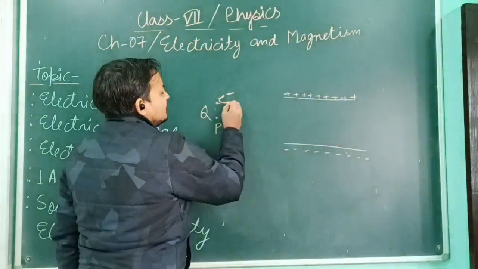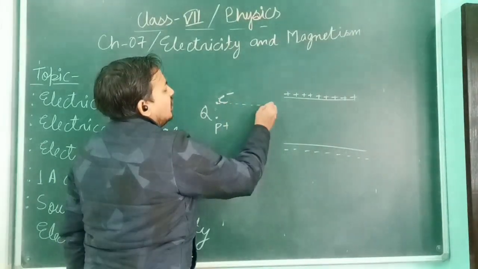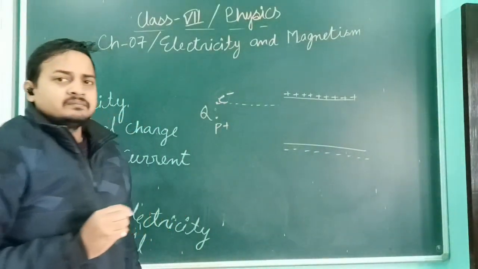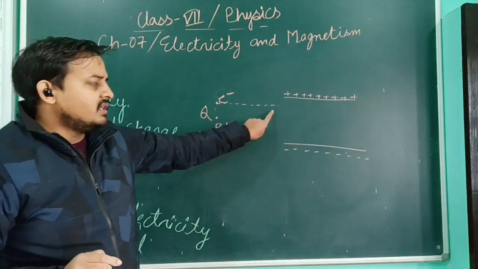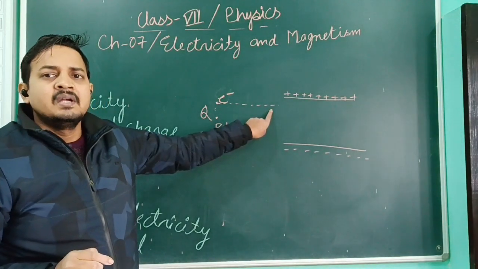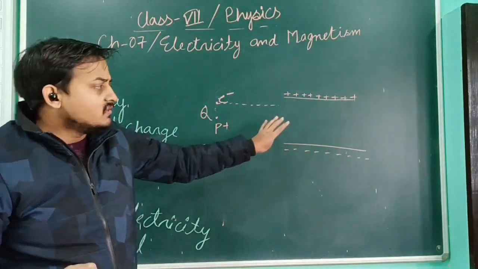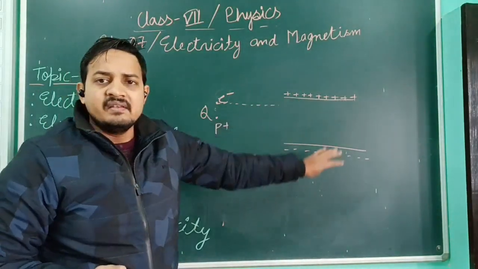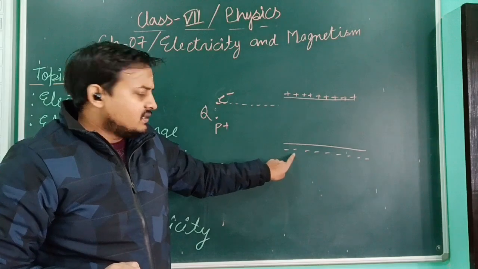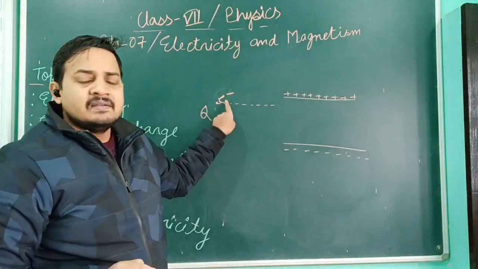From this region to this region, the electron moves in a straight path, but as soon as it enters this region, what will happen? This is the negative plate, and this is the negative charge.